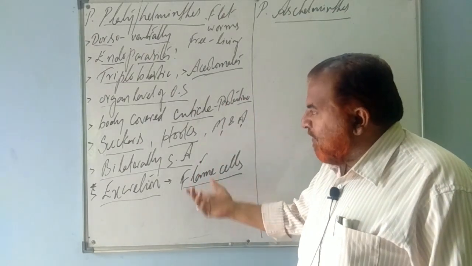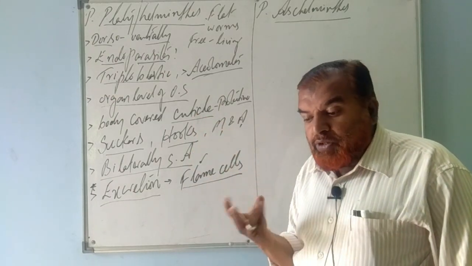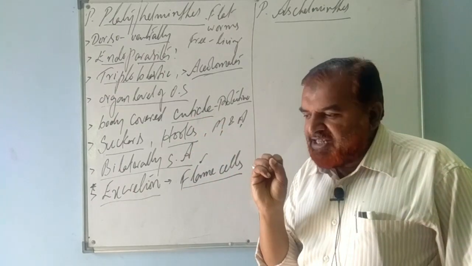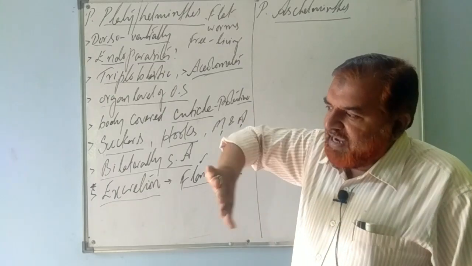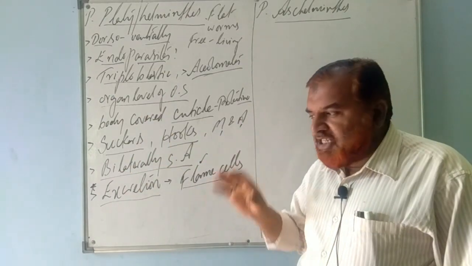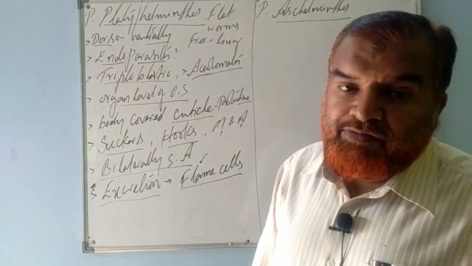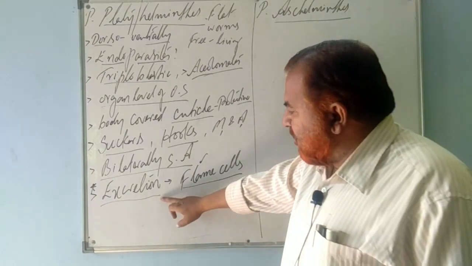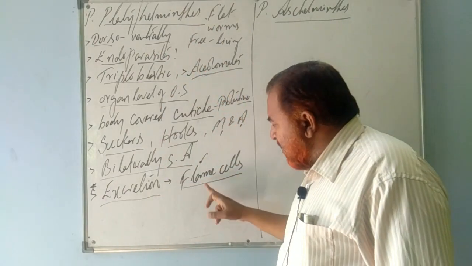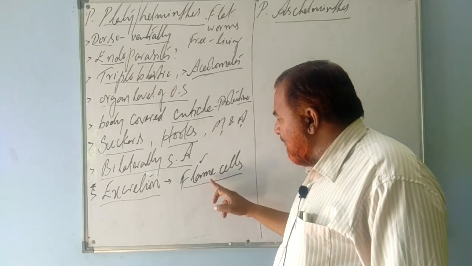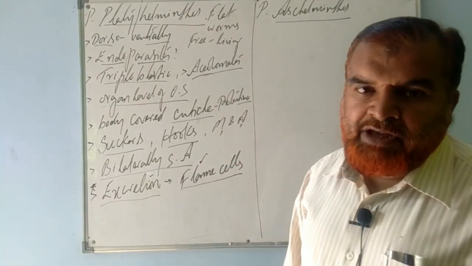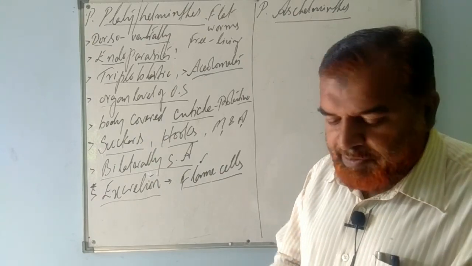Why? Because whenever they perform the excretion function, they look as if they are glowing, as if they are burning, and it looks as if there is a flame. Since they look like a flame, the name given to these cells is flame cells. Very important point. Excretion in platyhelminthes takes place by means of flame cells. Clear? I hope it's clear.